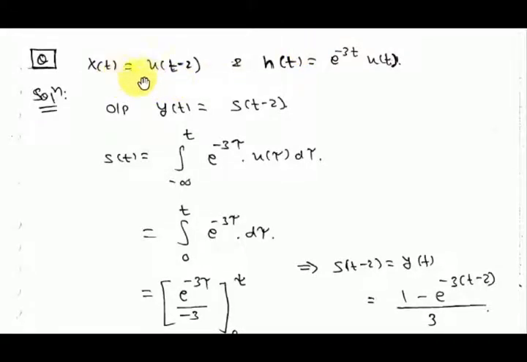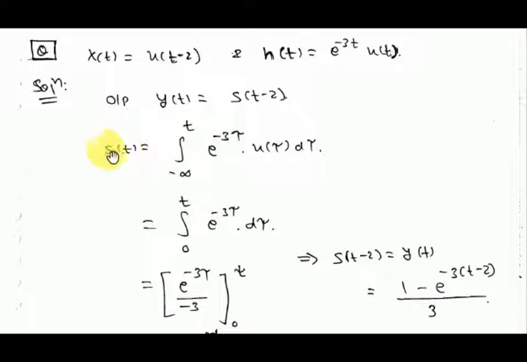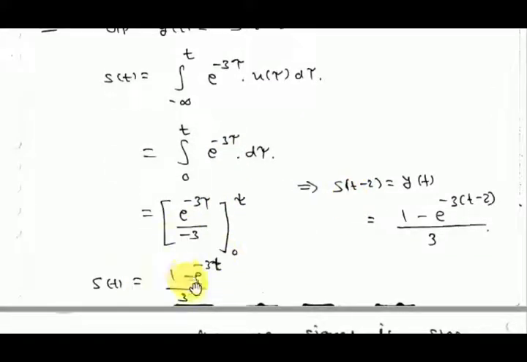Suppose in this problem we are given one signal x(t) as input and an impulse response, and we have to find the output. Here the input is a shifted unit step function, so the output will be the shifted step response. First of all we find s(t), not s(t-2), which is the integral from minus infinity to t of h(τ) dτ. Here h(τ) is this, and if you integrate you will find s(t) like this.